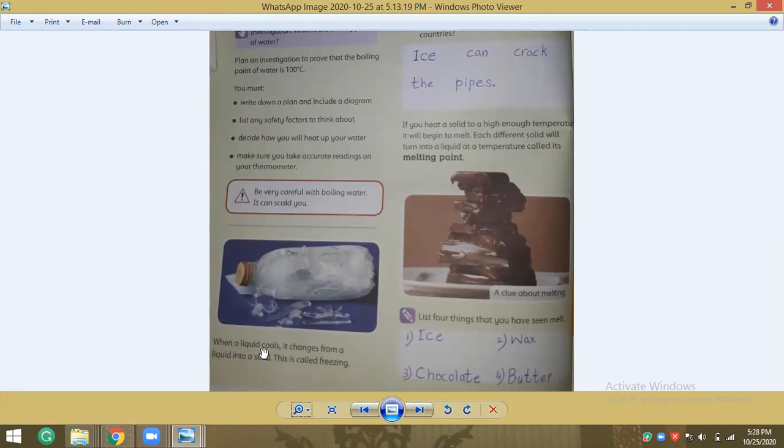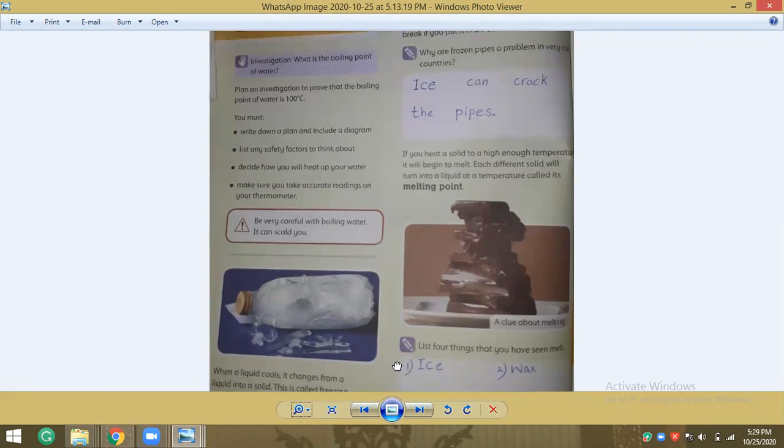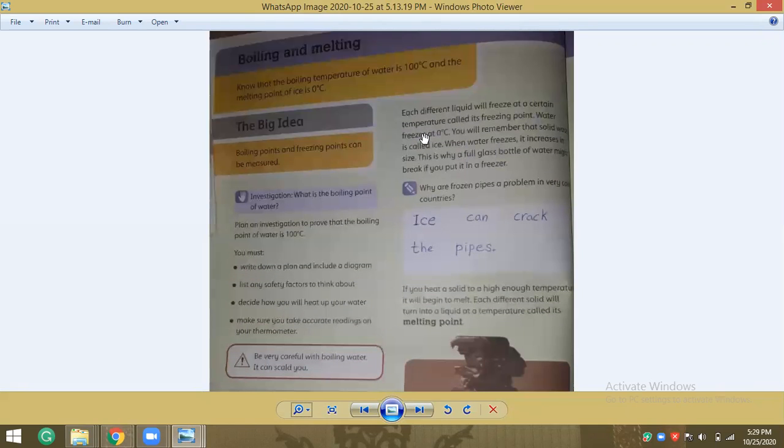When a liquid cools, it changes from liquid into solid. Like if you put water into a plastic bottle or any bottle and put it in the freezer, it will become ice, it will freeze, which is solid. This is called freezing.